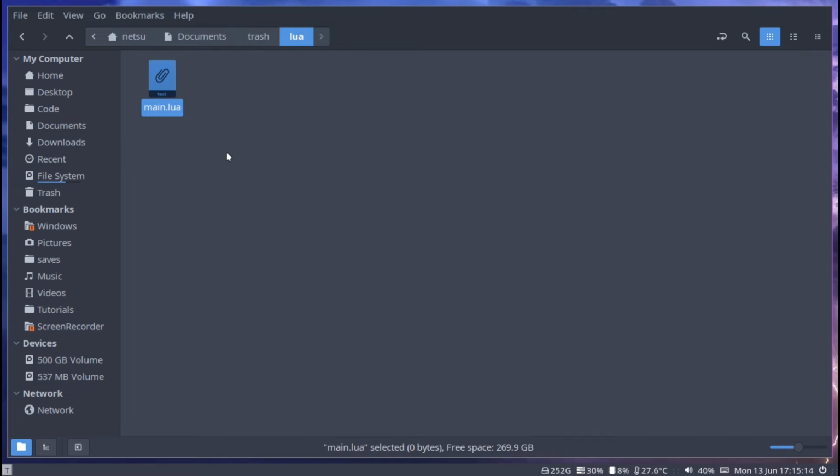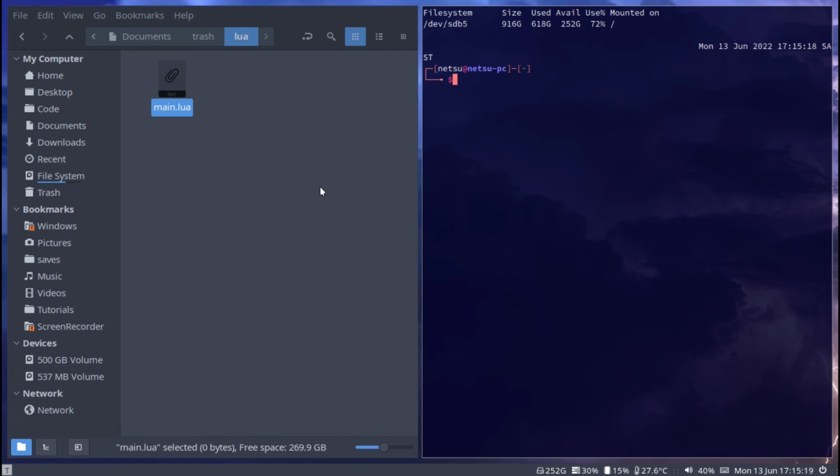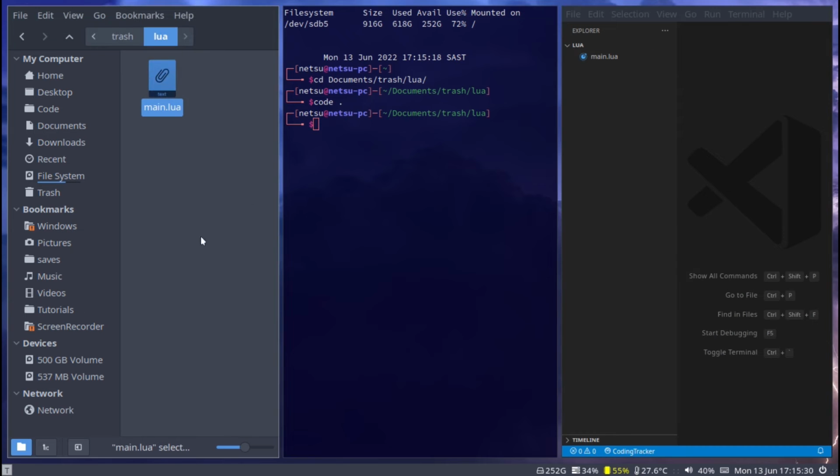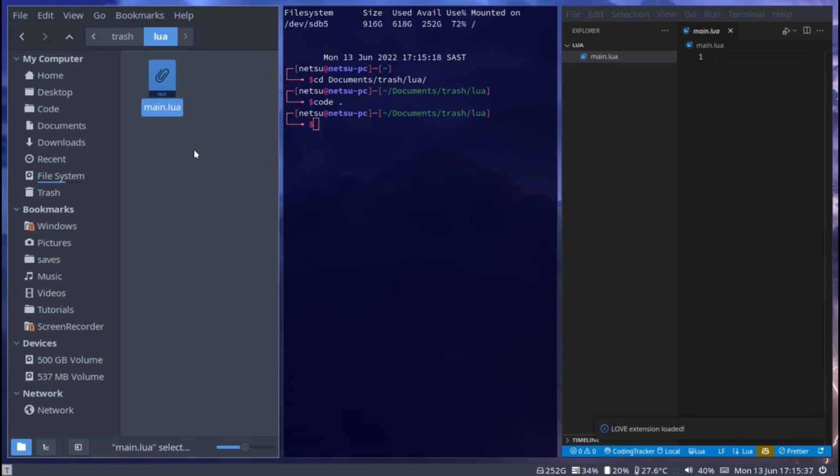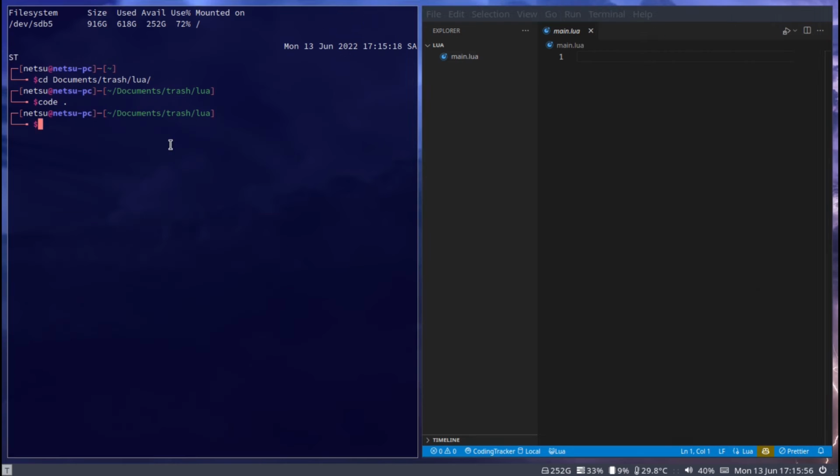Once you have done this, you can open up your code editor in this folder. Since I use VS Code, I'll quickly open it up here. Here we go. Now everything you see here is what will appear here. So this main.lua, that is here. If this right here says main.lua.txt, then Windows did you in and tried to add a .txt extension at the end. You can just go here and then rename it and remove that .txt. I'm going to close this file manager here because I don't need it open anymore.